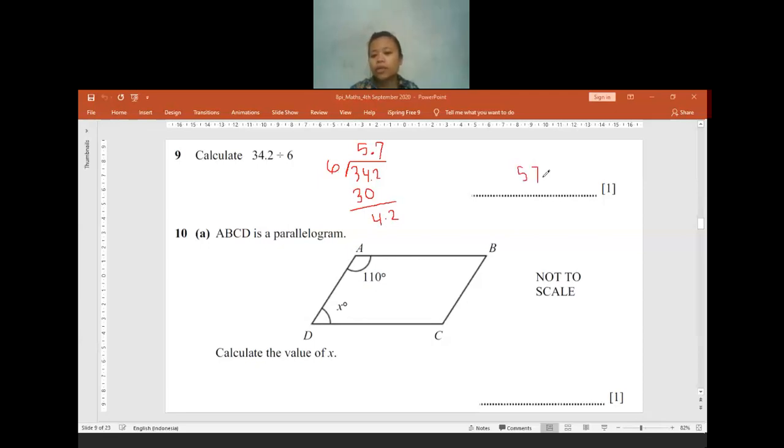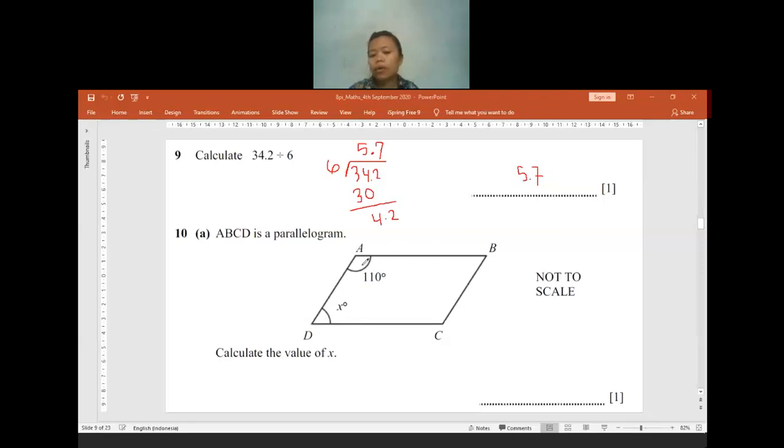Is there anyone who has any confusion? No? Okay. If no confusion, I will move to question 10. For question 10, we have a parallelogram. We also have the angle, and we have to find the angle x.